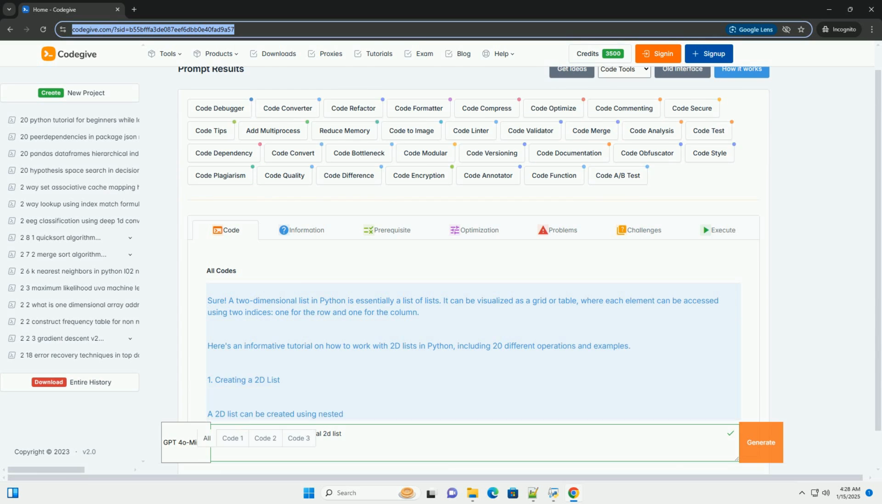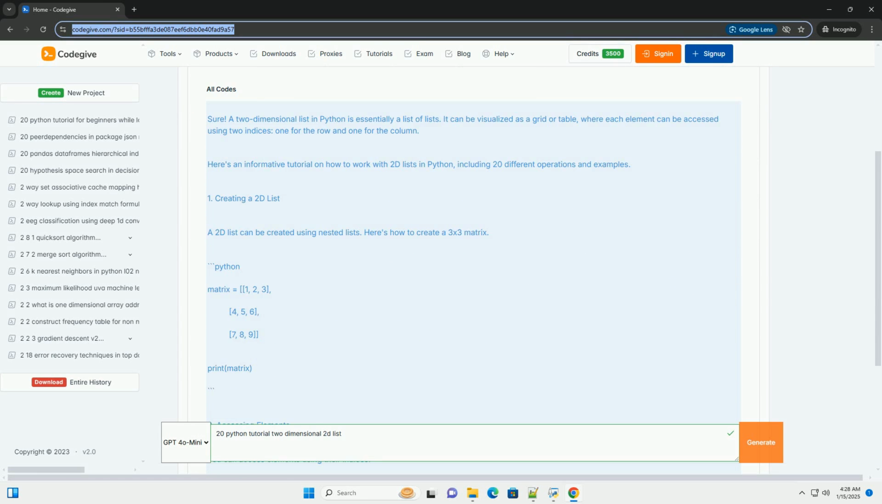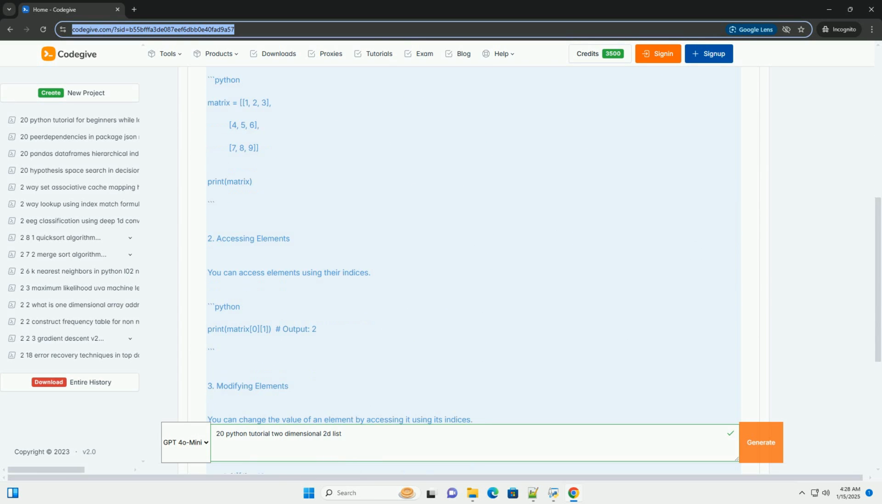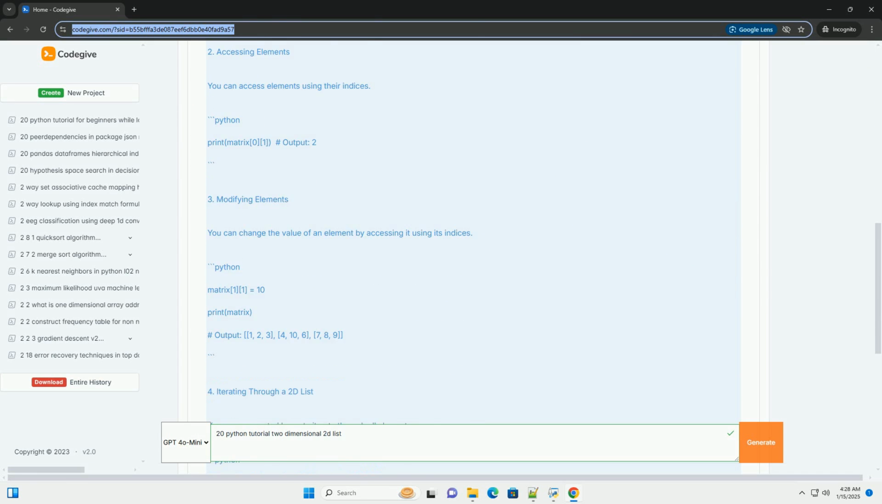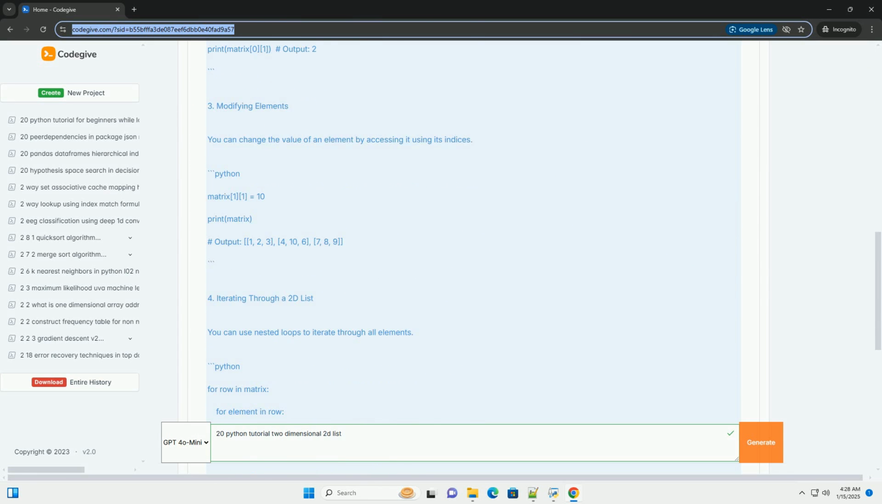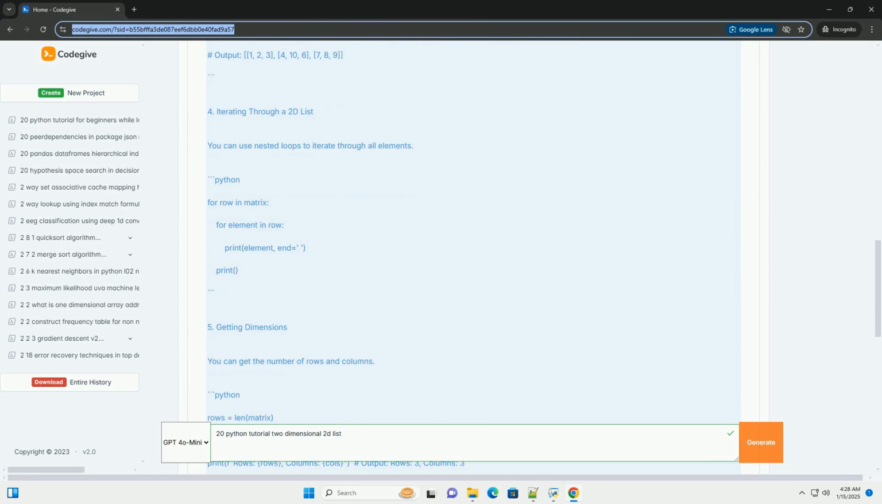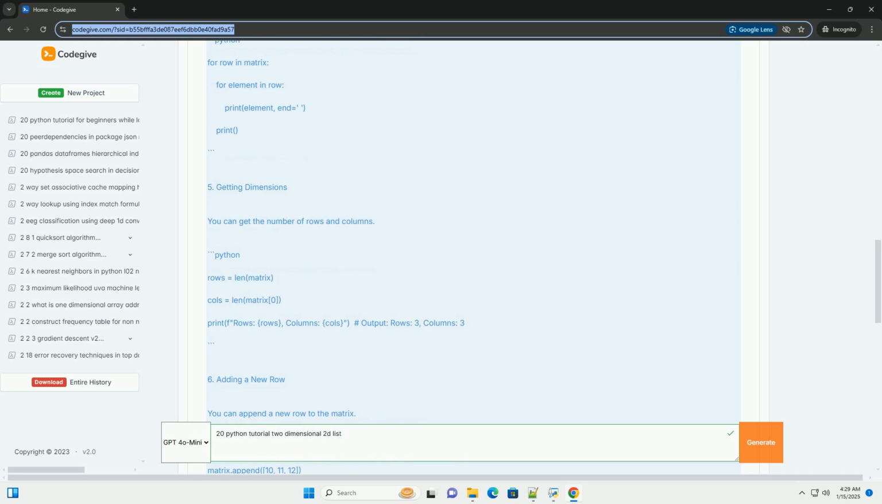Sure. A two-dimensional list in Python is essentially a list of lists. It can be visualized as a grid or table, where each element can be accessed using two indices, one for the row and one for the column. Here's an informative tutorial on how to work with 2D lists in Python, including 20 different operations and examples.